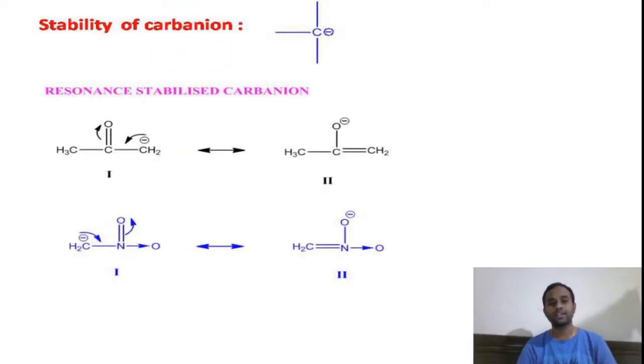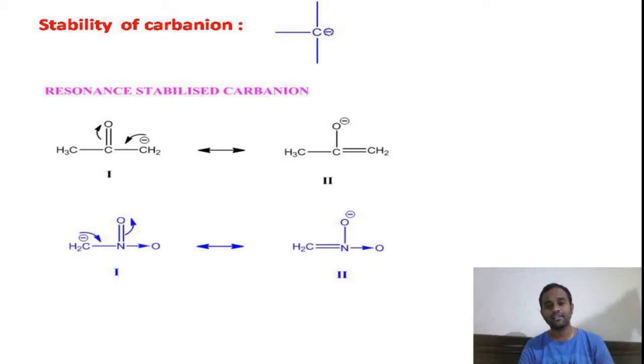Coming to the stability, now we are going to discuss the stability of various carbon anions. Just now we have already seen, while discussing the formation of carbon anions, that whichever compounds form stable carbon anions will easily form them.